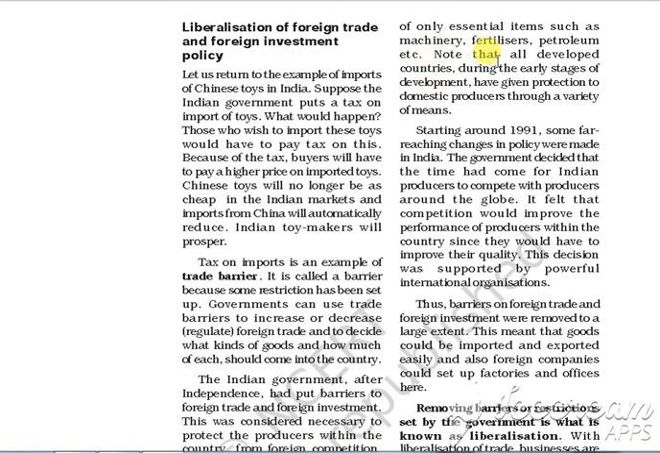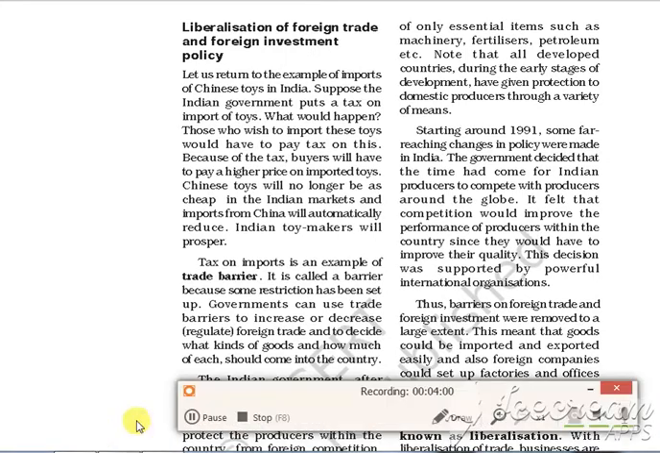You should note that all the developed countries, at the early stage of development, used these import barriers to protect the domestic producers and grow their economy. In the year 1991, some far-reaching changes in policy were made in India.